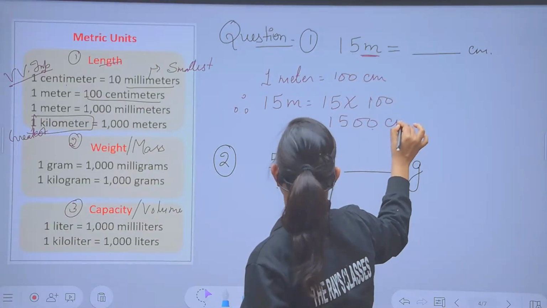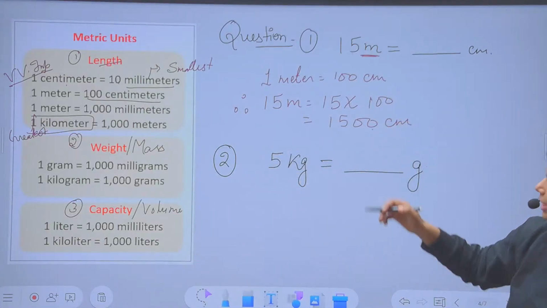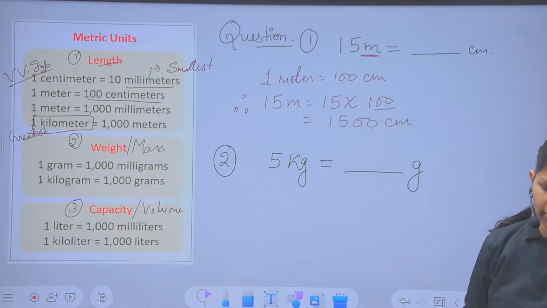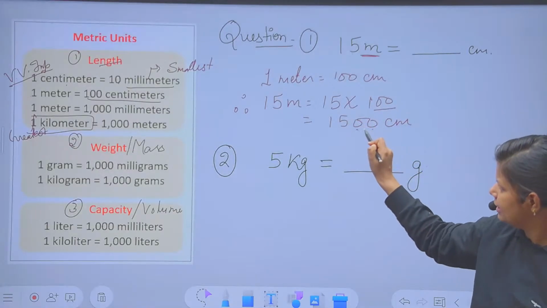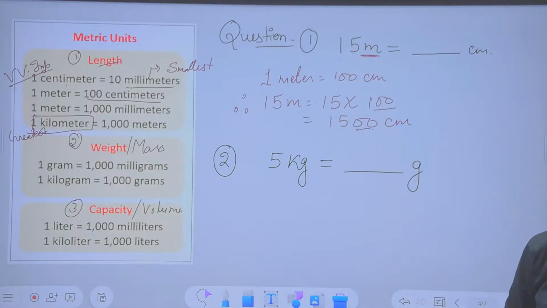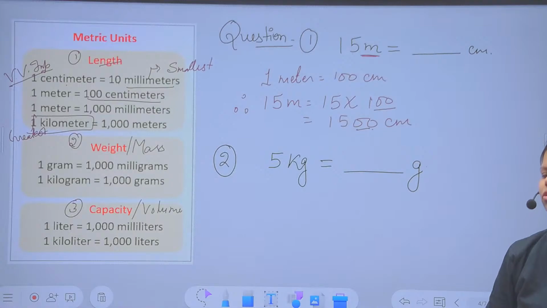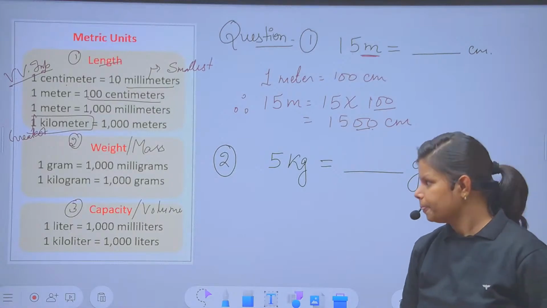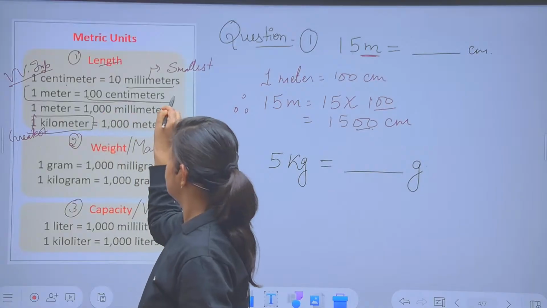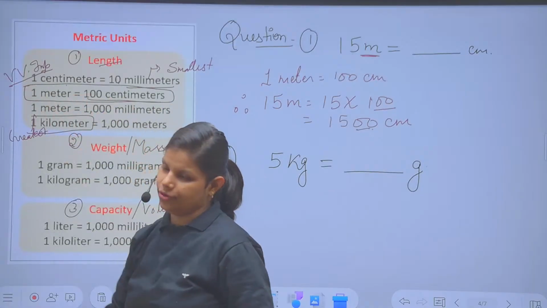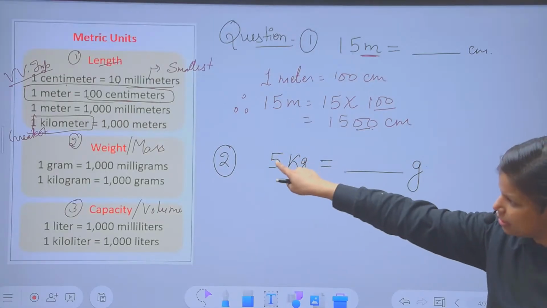Your answer is 1500 centimeter. For small kids, no need to multiply the things. You'll see in front of 100 how many zeros are there? 2. So if there are 2 zeros, I'm just directly adding these two zeros in front of it. No need to multiply with a long method. Simply apply some methods to save your time. So 1 meter equals how many centimeter? 100. Next, 5 kg equals how many? First, these things you have to recall.